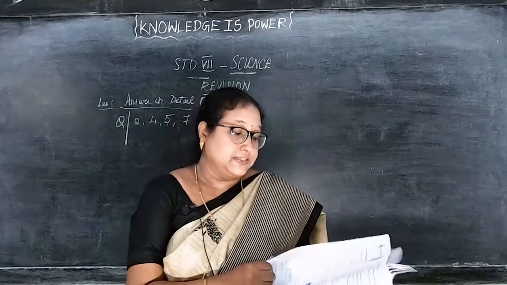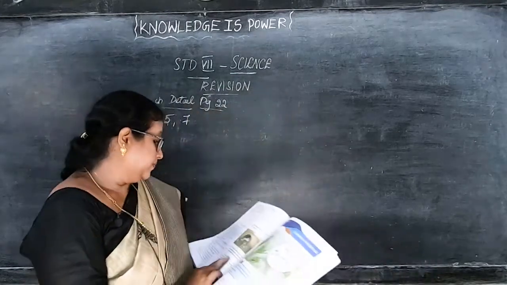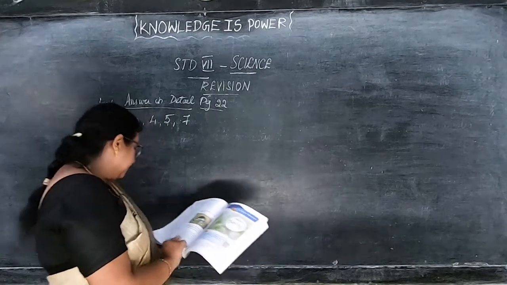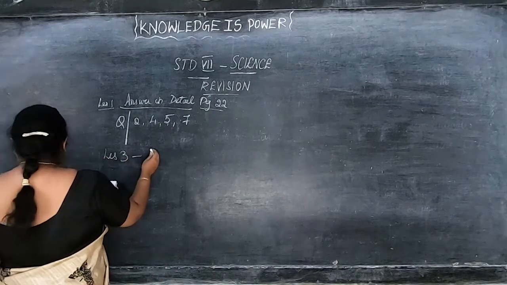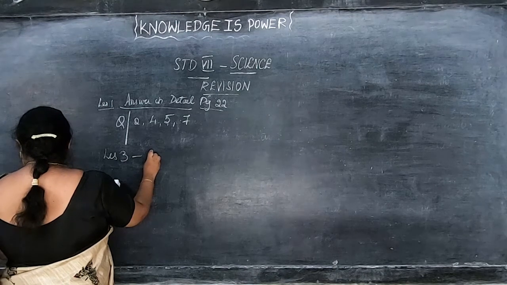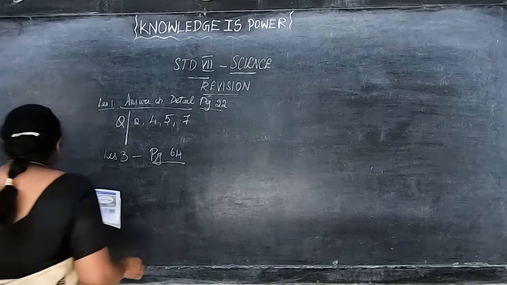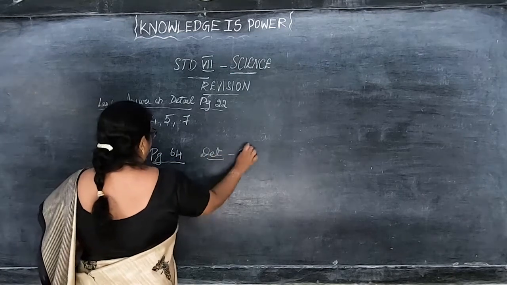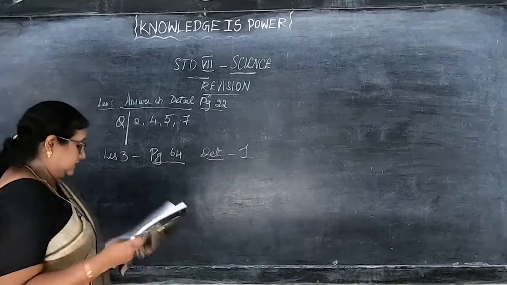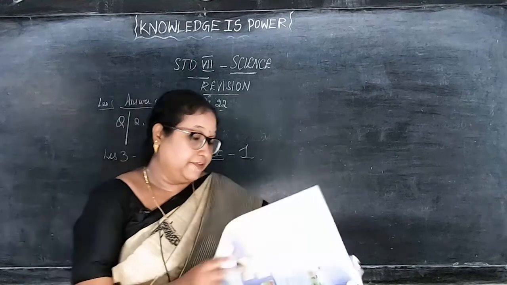Then from the 3rd lesson, page number 64, detail 1: list advantages and disadvantages of synthetic fibers.